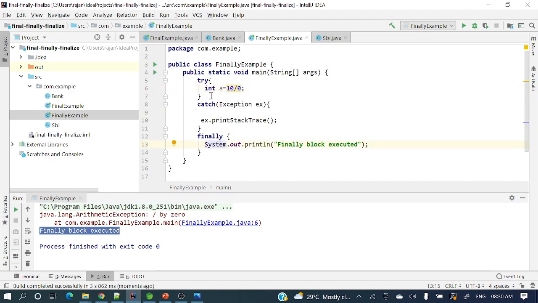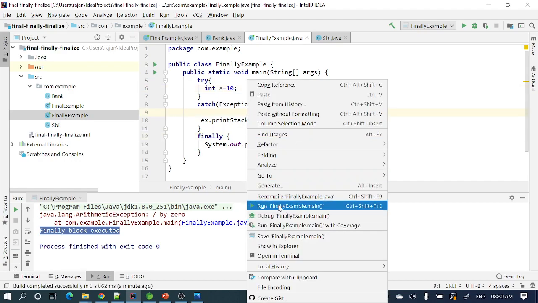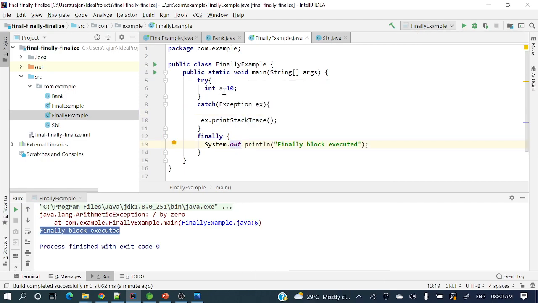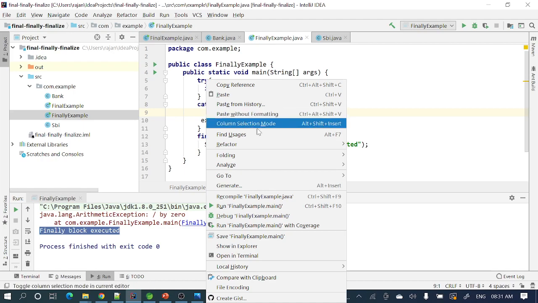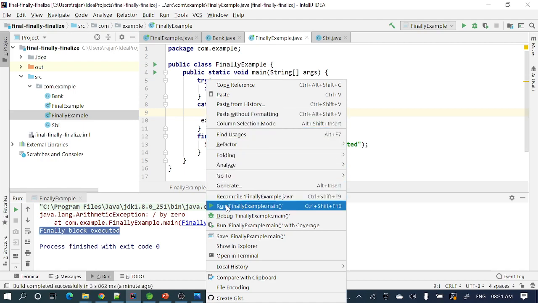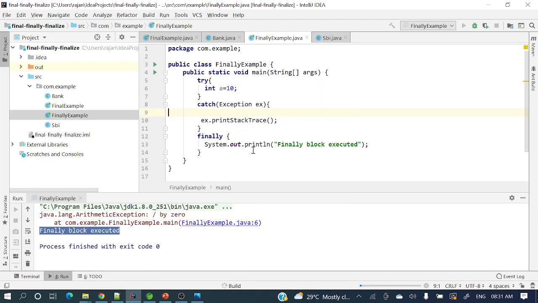Now let's see if we do not have any exception. Let me comment out this int a equal to, or else we can have it like this, int a equal to 10. We are assigning something. It's a dummy example, no? Then let's run this example again. So here I have not done anything, just removed that divide by 0 expression, right? So it will not lead to any exception. Currently there will be no exception, right? So let's run this example and we're gonna see whether that finally block is executed or not.